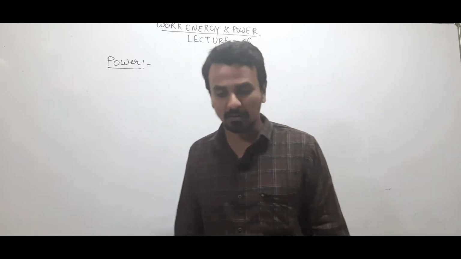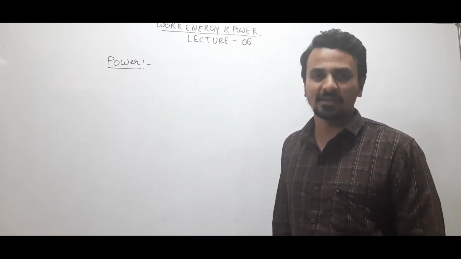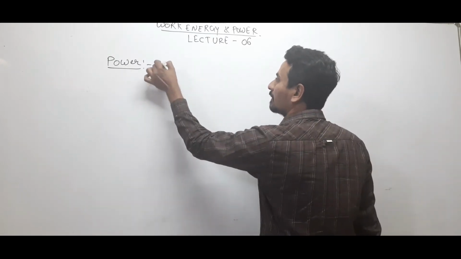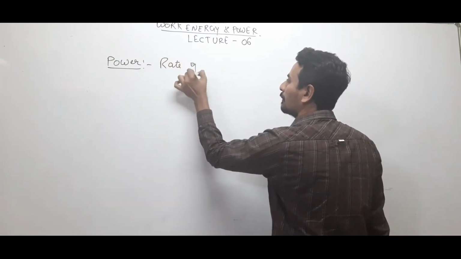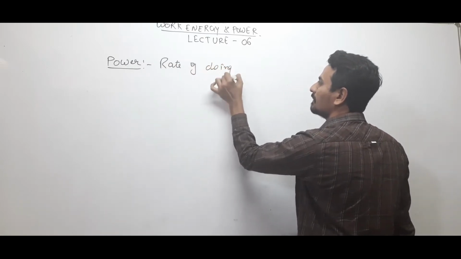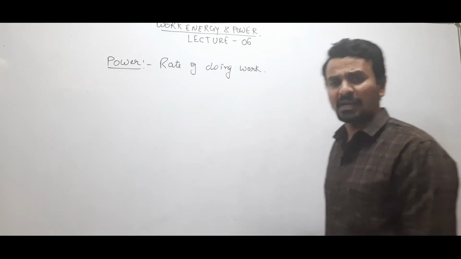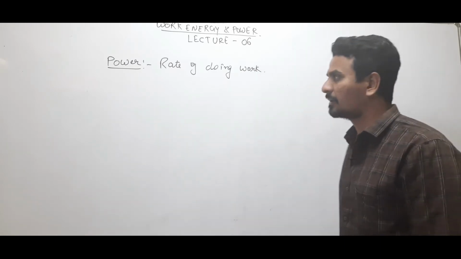Rate of doing work, or work done by time taken, that is known as power, right? So power is defined as rate of doing work. We have average power, we have instantaneous power.